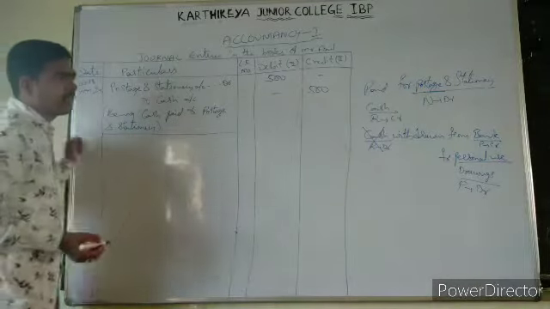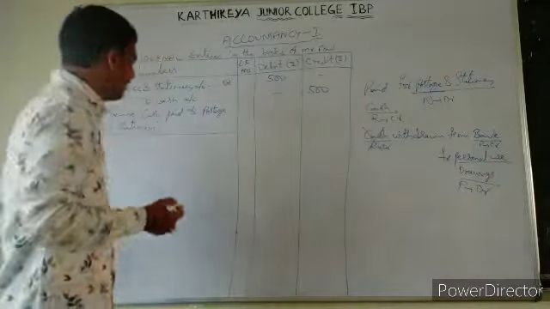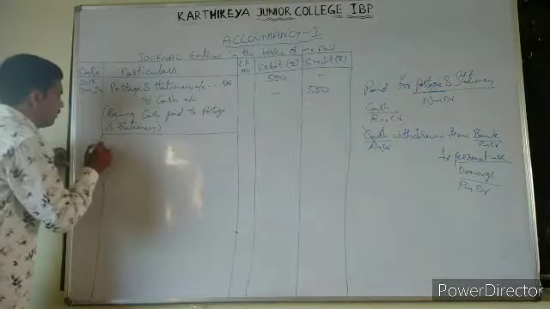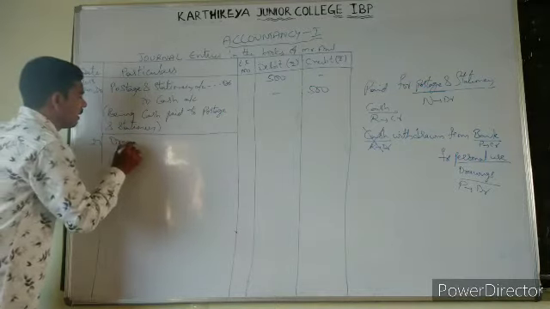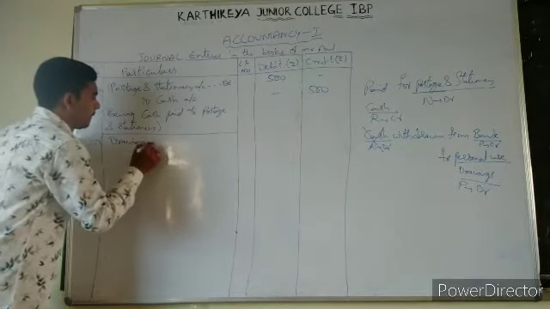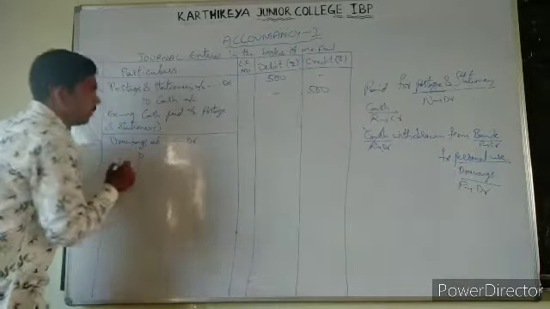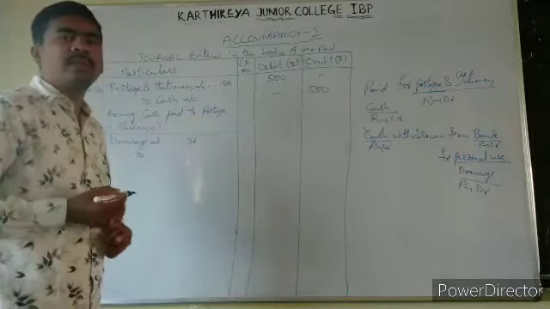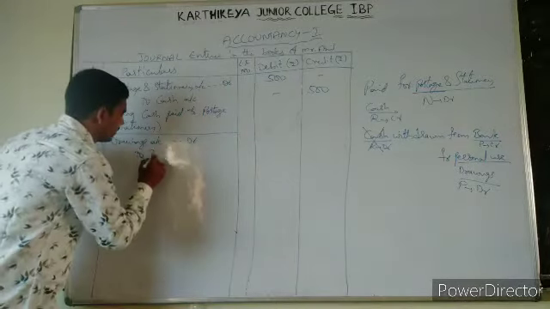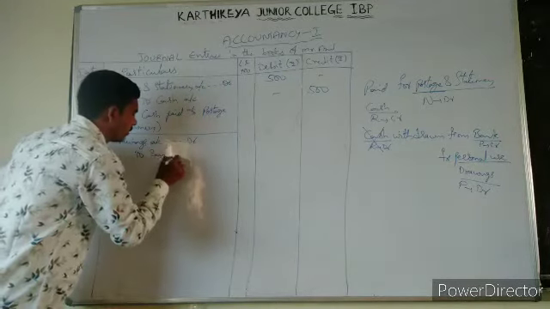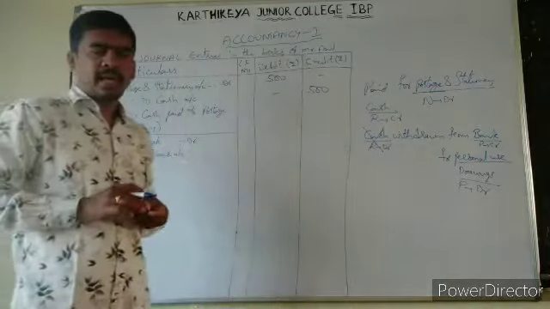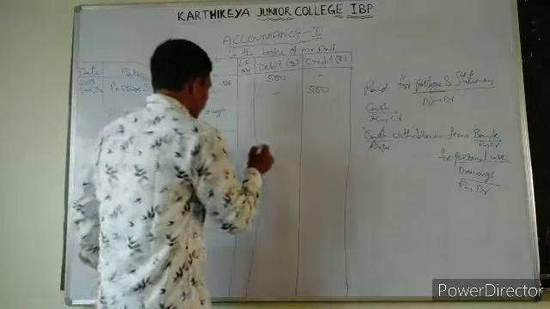Now let us write the transaction. The date is 27. Drawings account debit, to bank account, because we have withdrawn from the bank. How much did we withdraw? 7,000 rupees.